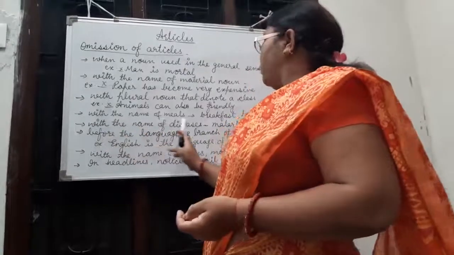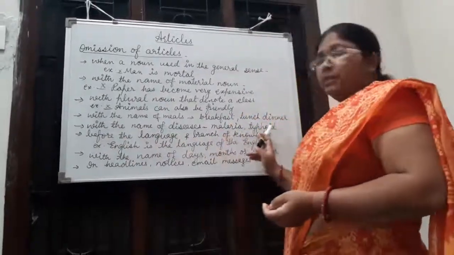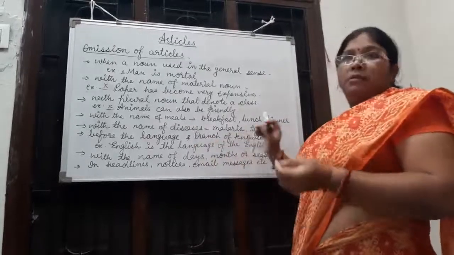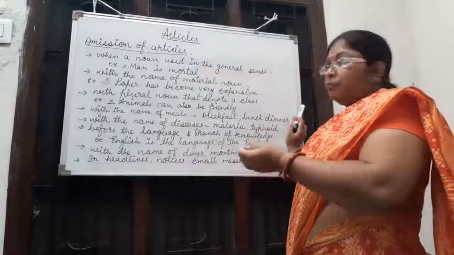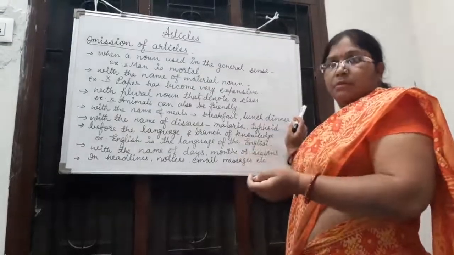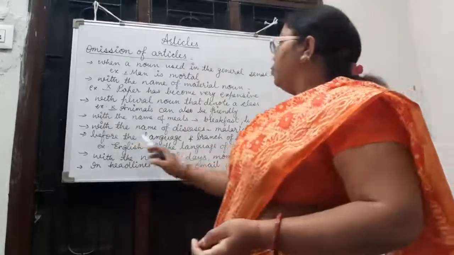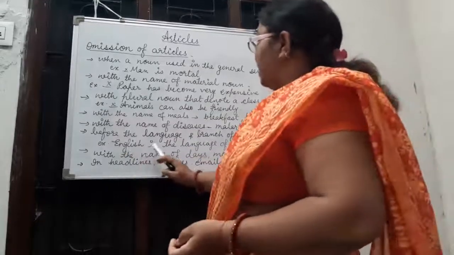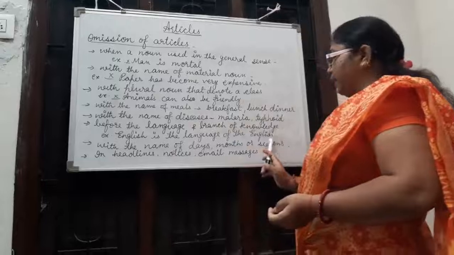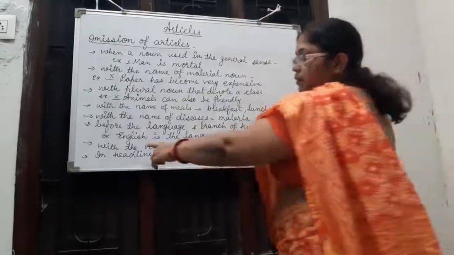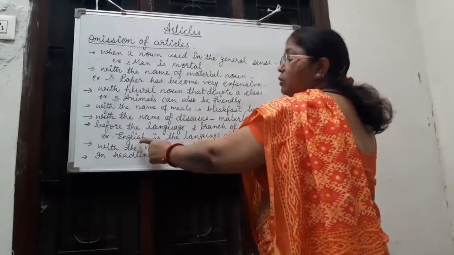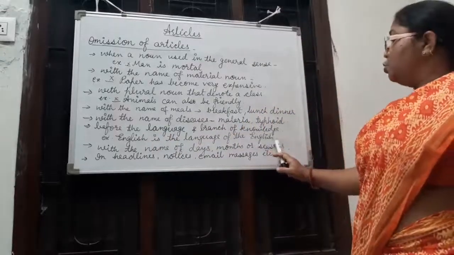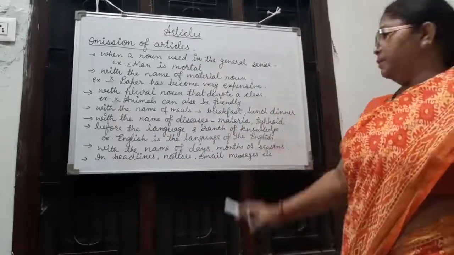With the names of diseases such as malaria, typhoid, we don't use any article before these, but there are some exceptions, such as the mumps, etc. Before languages and branches of knowledge, such as English is the language of the English. Here this English is about the English language, and here the English is used as the English people.